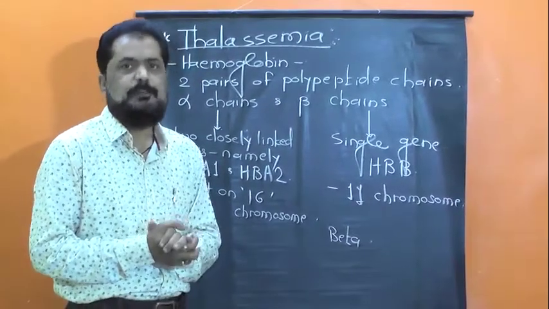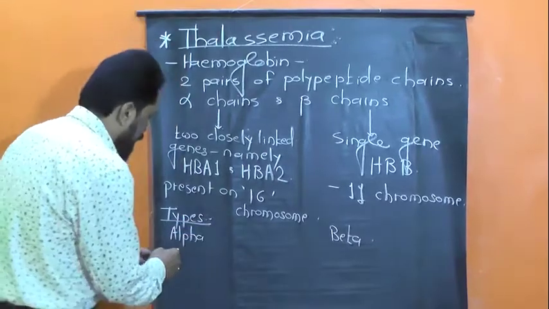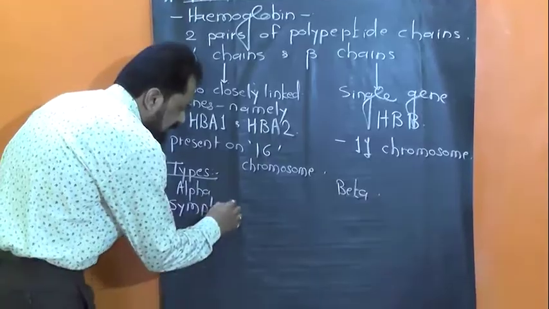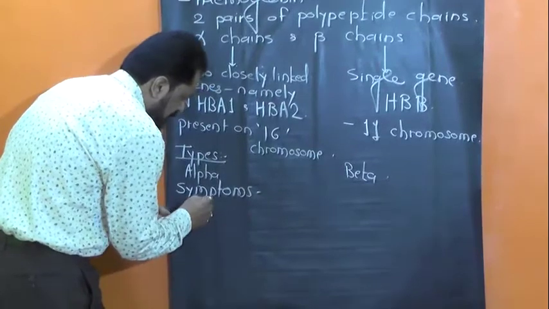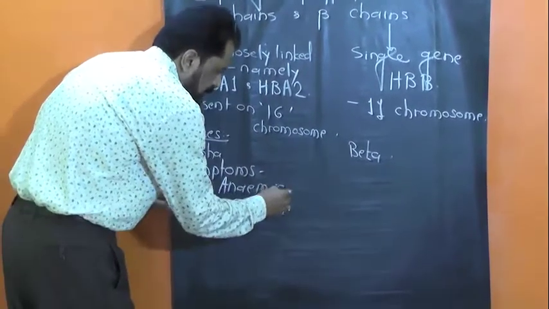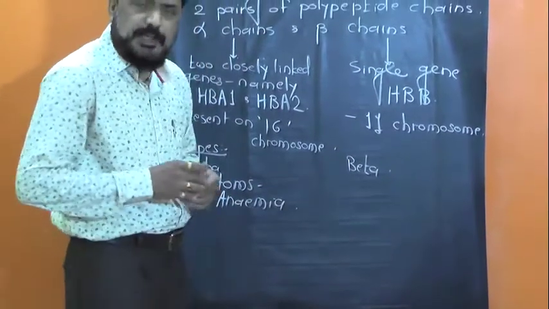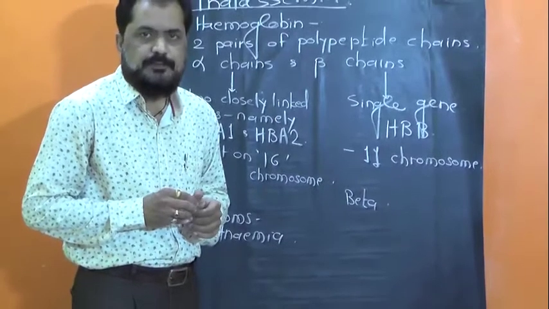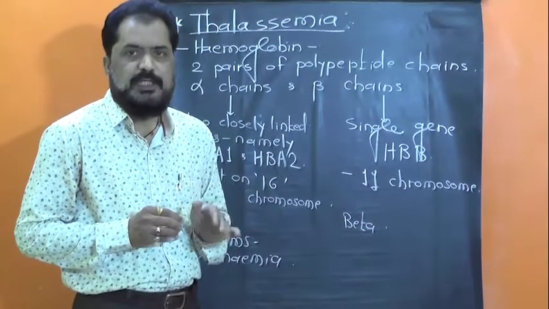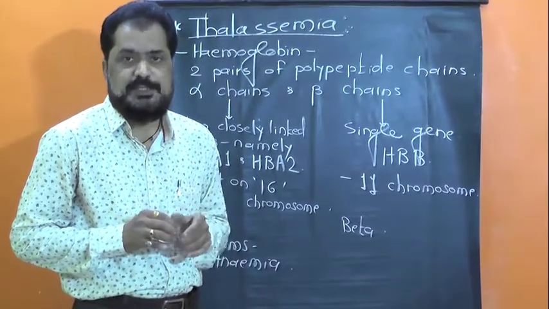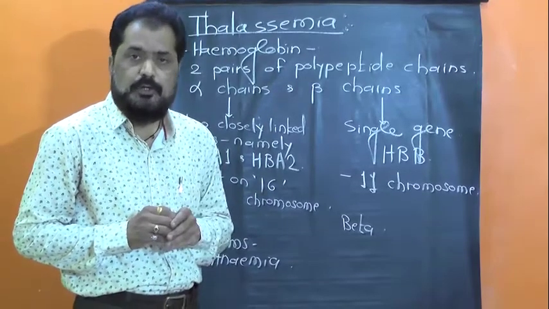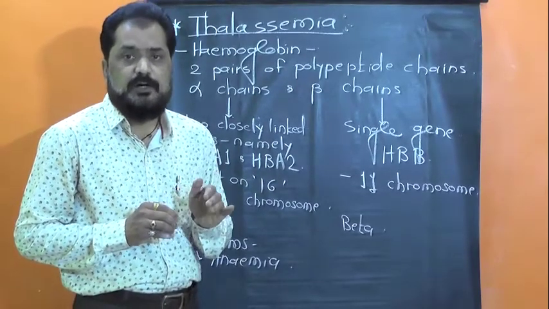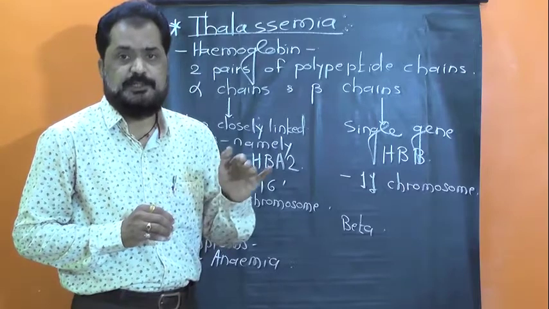Let us talk about some of the general symptoms of thalassemia. The first and major symptom is anemia. Anemia is the condition in which there are not enough RBCs in the blood, or not enough hemoglobin contained in the blood.